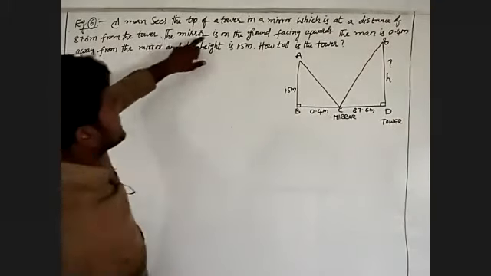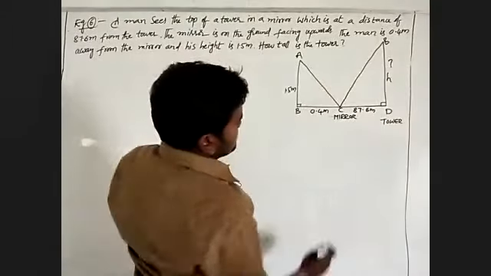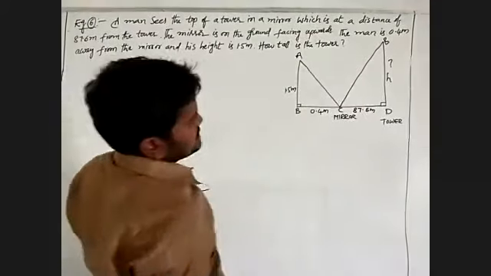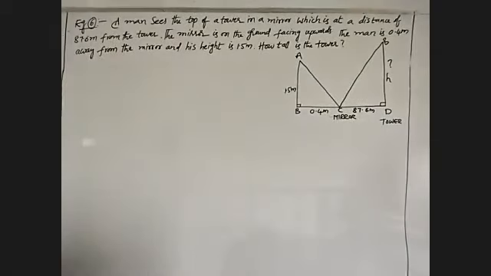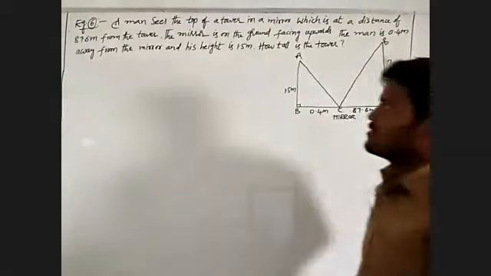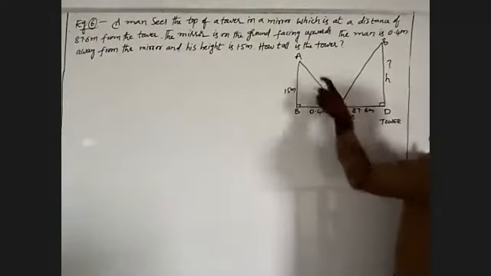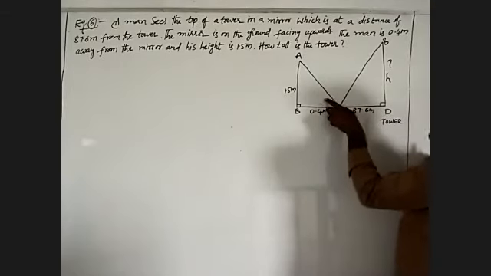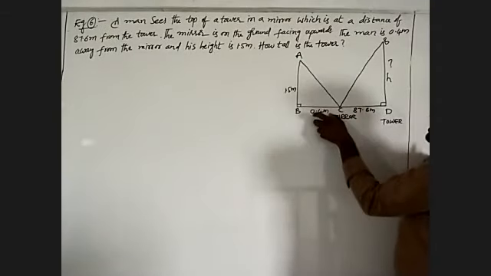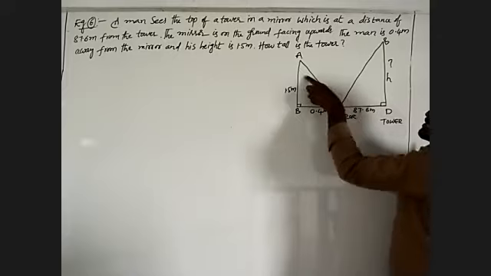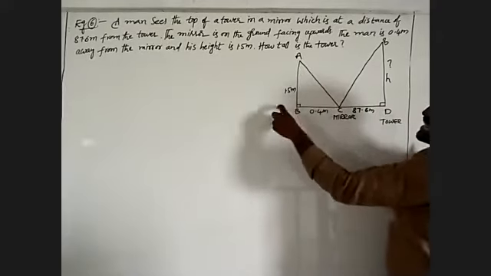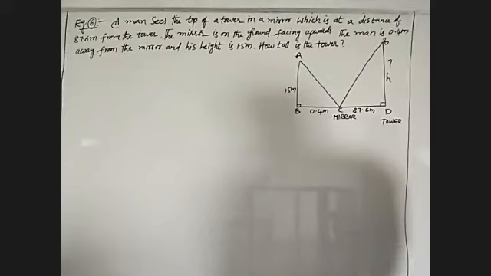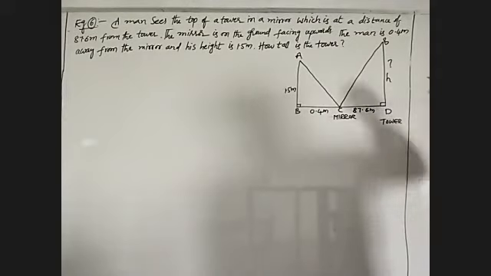The mirror is on the ground facing upward. The man is 0.4 meters away from the mirror. His height is 1.5 meters. How tall is the tower? We will find out.